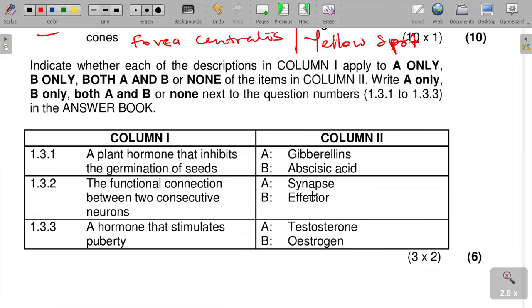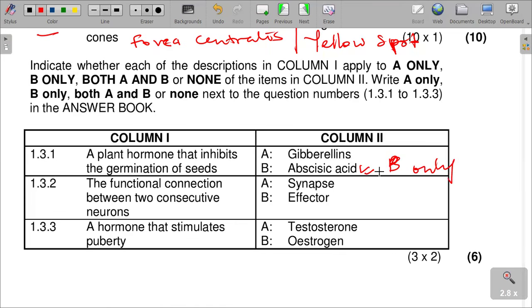Number 1.1.3, a plant hormone that inhibits the germination of seeds. Which plant hormone inhibits the germination of seeds? Please check again on plant growth hormones on the channel. There is a presentation that is all explained there. A plant growth hormone that inhibits, which means to prevent, the germination of seeds. It is the abscisic acid, which is B only.